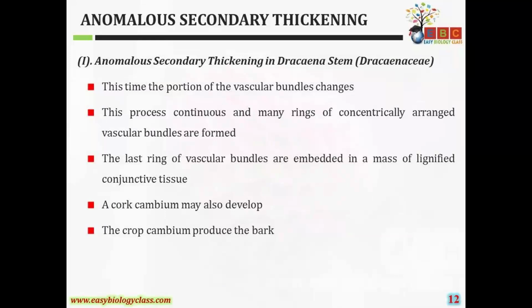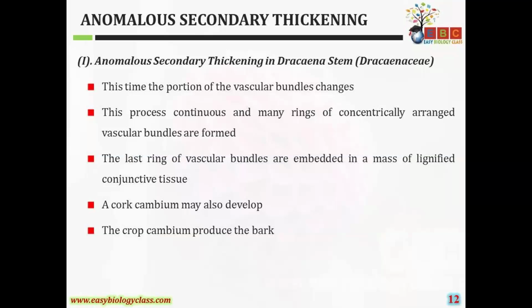The last ring of vascular bundles is embedded in a mass of lignified conjunctive tissue. The conjunctive tissue develops from the inner cells only. The parenchyma cells become lignified due to the thickening of lignin and become a hard structure. A cork cambium may also develop.